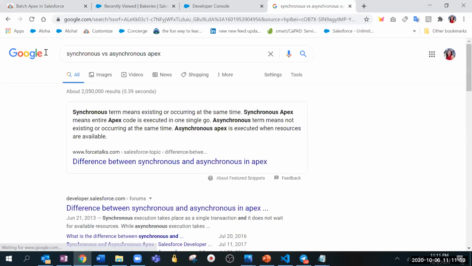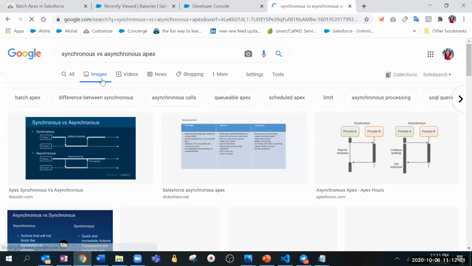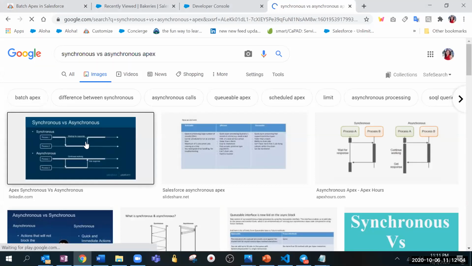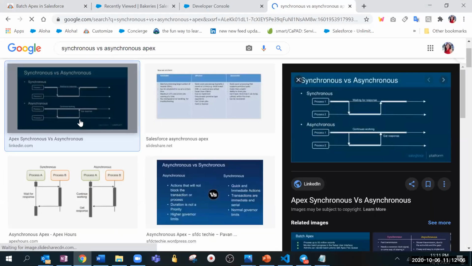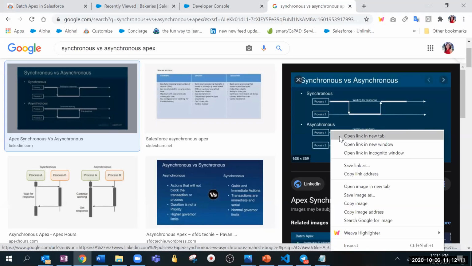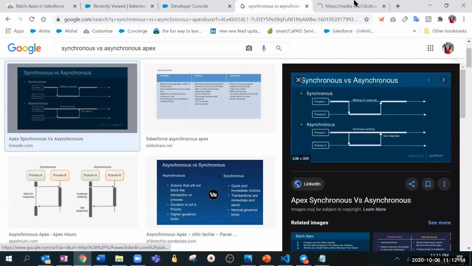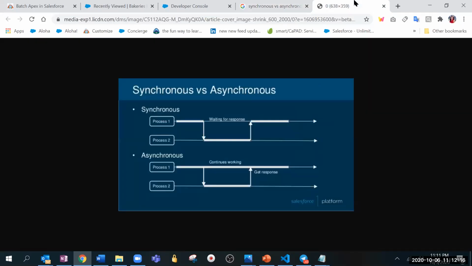Anyone want to add any piece to it? Yeah, Smriti. Just a point that in synchronous Apex, all the operations are running in one thread, and in asynchronous operation, the transactions are running in different threads. One doesn't have to wait for the completion of the previous transaction. It can just be in a queue, and it can run different transactions at the same time. Okay, correct.